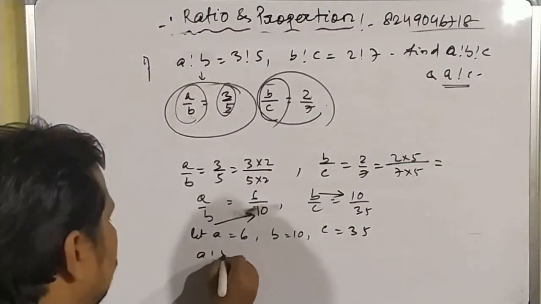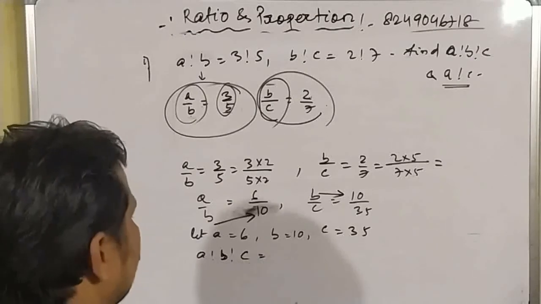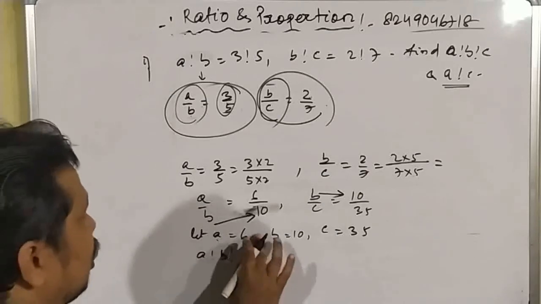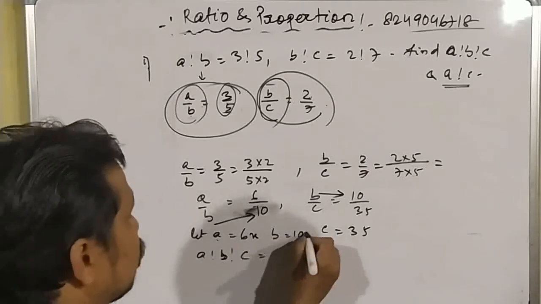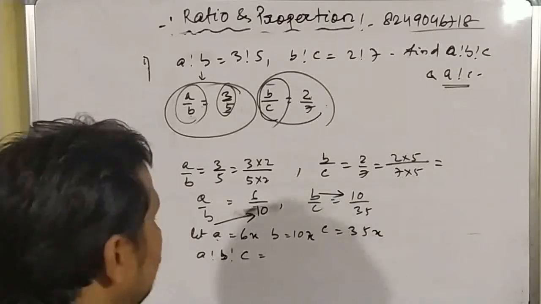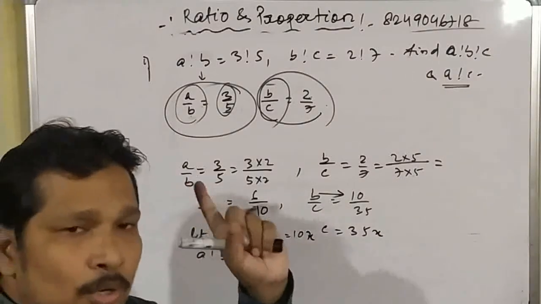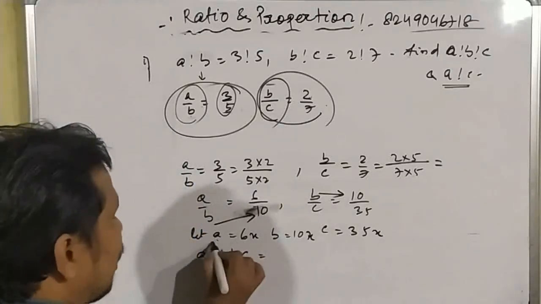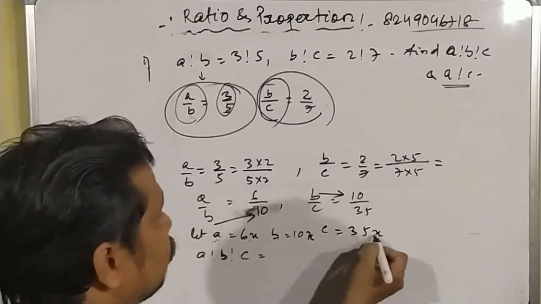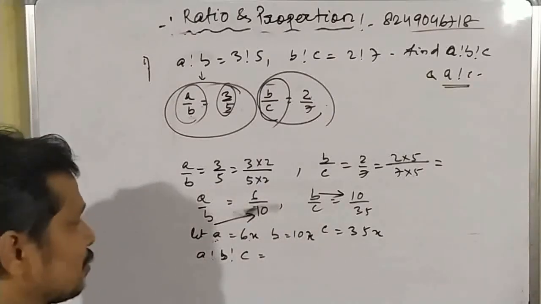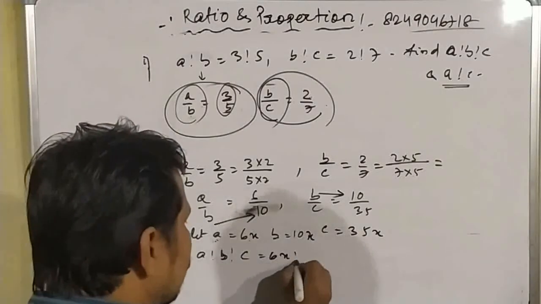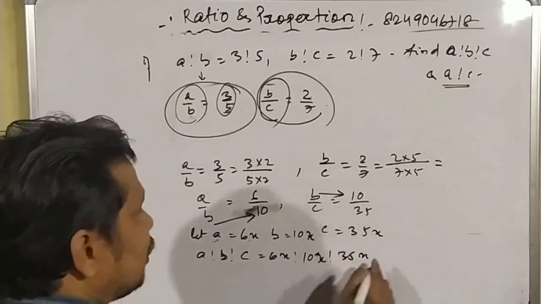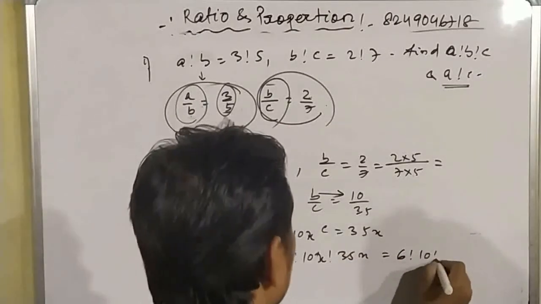So a is to b is to c. Look students, here all these things are in ratio. You can't take a equal to 6. Here you can take a equal to 6x, b equal to 10x, and c equal to 35x. If you take only 6, 10 and 35, your answer will be correct, but your assumption will be wrong. So mind here, you have to take a equal to 6x, b equal to 10x, and c equal to 35x. So the ratio between a, b and c will be 6x is to 10x is to 35x. So x can be cancelled here. The result will be 6 is to 10 is to 35.